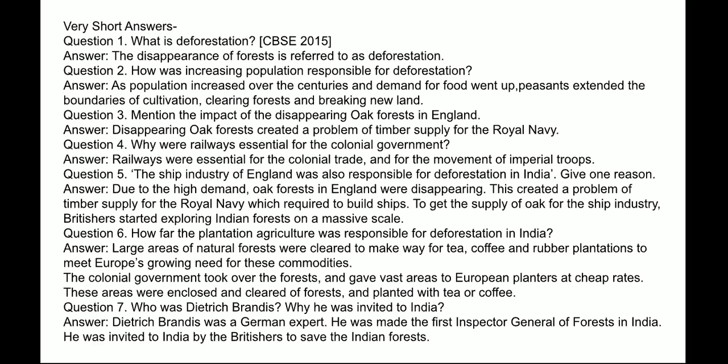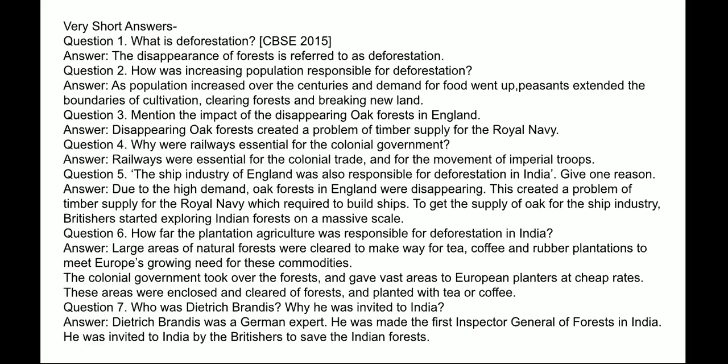Answer: The disappearance of forest is referred to as deforestation. Next question: How was increasing population responsible for deforestation? Answer: As population increased over the centuries and demand for food went up, peasants extended the boundaries of cultivation, clearing forest and breaking new land.